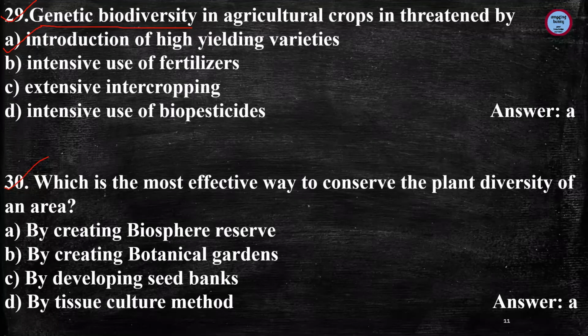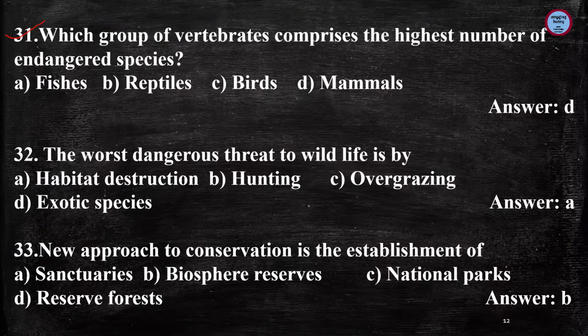Next question is, which is the most effective way to conserve the plant diversity of an area? And the answer is by creating a Biosphere Reserve. So by creating a Biosphere Reserve, we can conserve the plant diversity of a particular area. Next is, which group of vertebrates comprises the highest number of endangered species? And the answer is mammals.